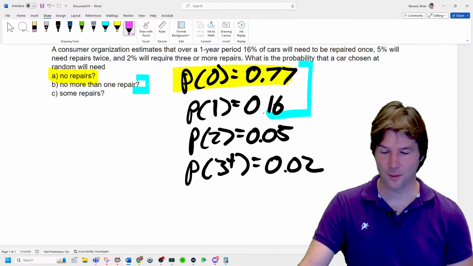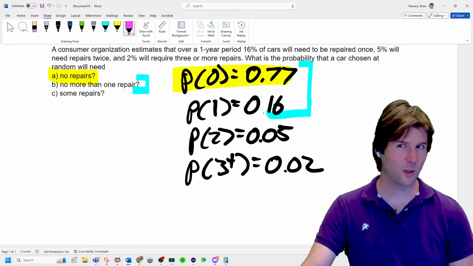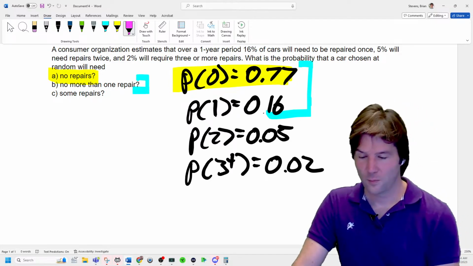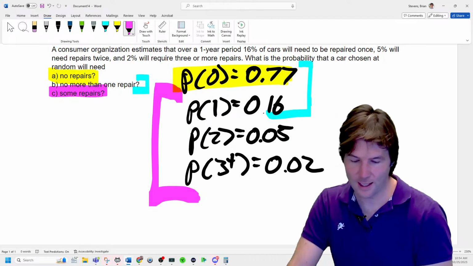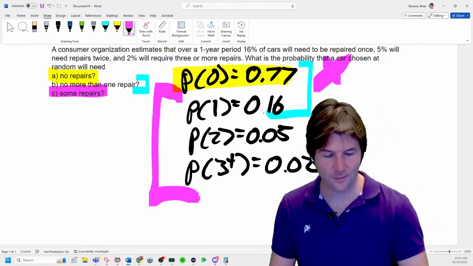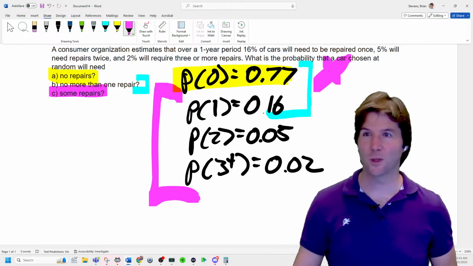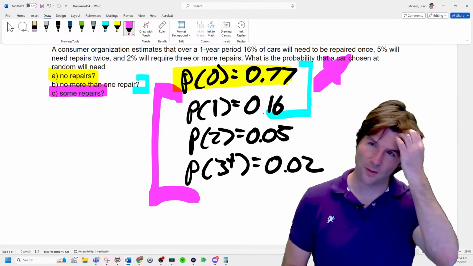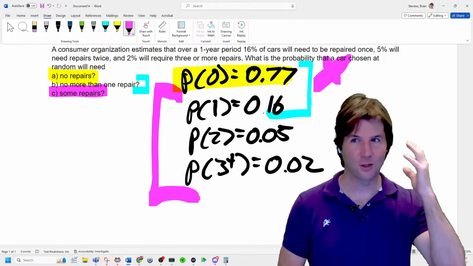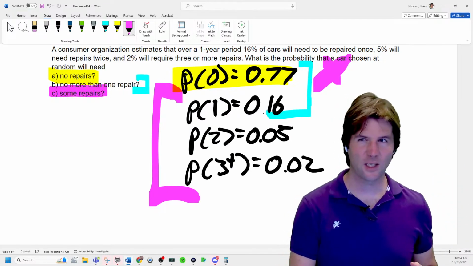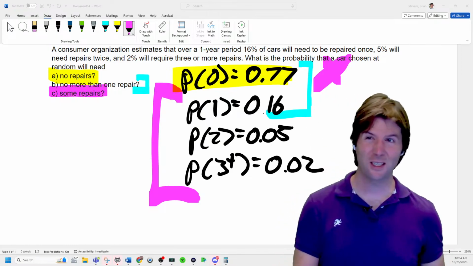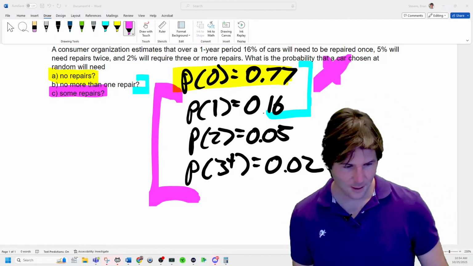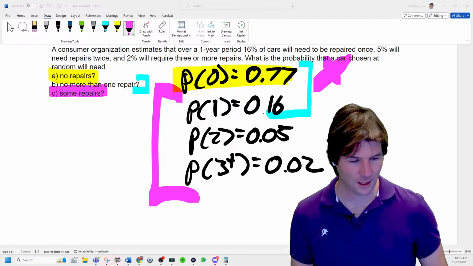How would we do some repairs? Like, what's the probability of some repairs? There's quick ways to do it. Because you could just do this. Some repairs is going to be that. Or you could just do that for some repairs, like 1 minus 0.77. So the probability of some repairs is not getting no repairs, so complement of no repairs. Does that make sense? This is the easier version. I think the other one's not too bad either. Like when you see it, you'll be like, oh, really? Really? That's it? So that should do it right there.